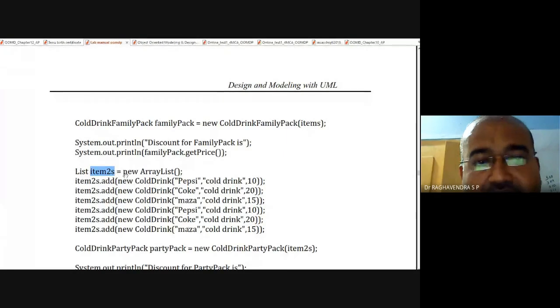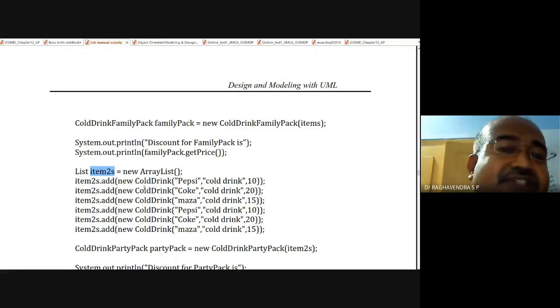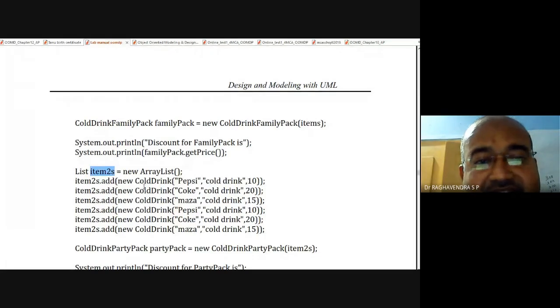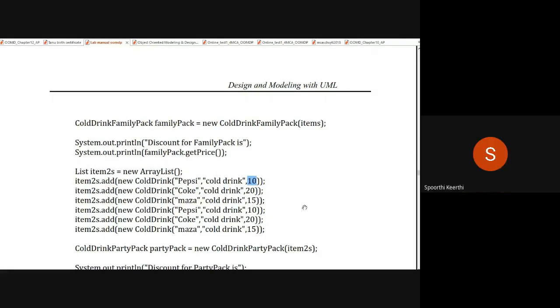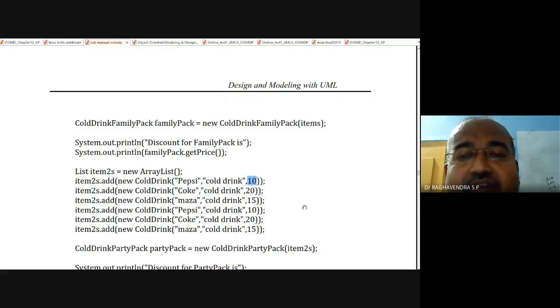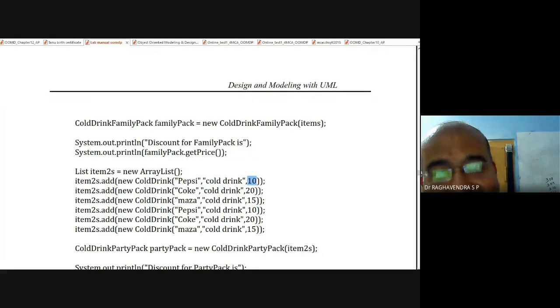Now once again it belongs to the same array list. So item 2s dot add. Now this will be instantiated once again, with the same cold drink, the name of the cold drink, next description, and as well as the price. So once again, second object, third value, the fourth value, fifth and sixth value. How many values have I inserted into the list, in particular item 2s? 6 items, and total price is how much? 90.